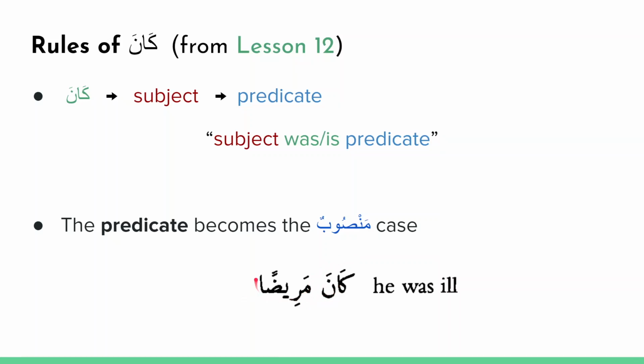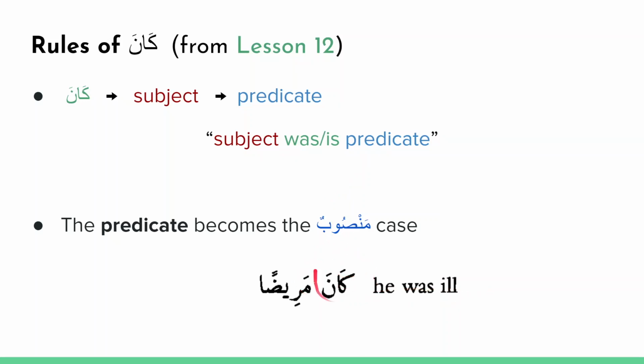So he was sick. Here the kana appears first. The subject is actually missing, but it's implied based on the conjugation of kana. I'll talk about this in just a second. So you know it means he was, then sick or ill, maridan. And we see that it's maridan, not maridun. It's maridan because it's a predicate of kana. So kana's effect is that it doesn't change the subject, but it makes the predicate, the description of the subject, in the mansub case. So he was ill.